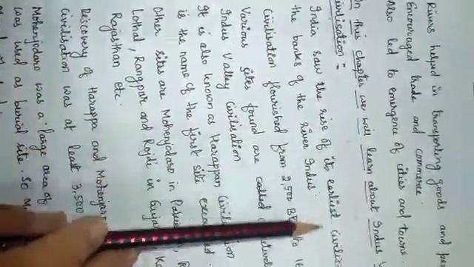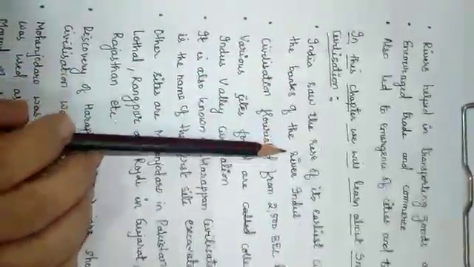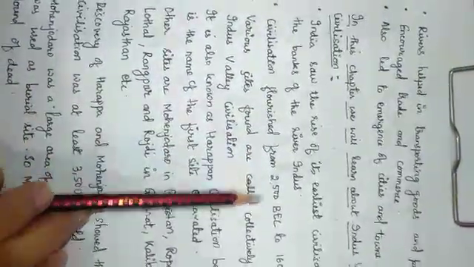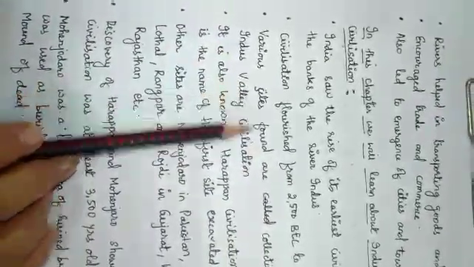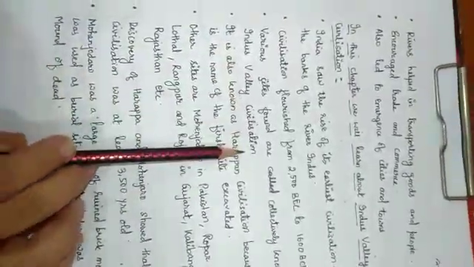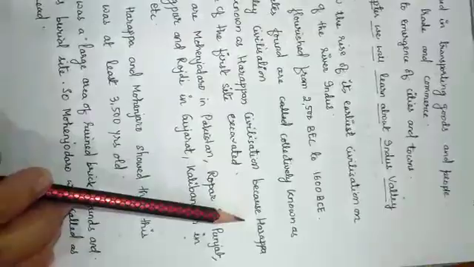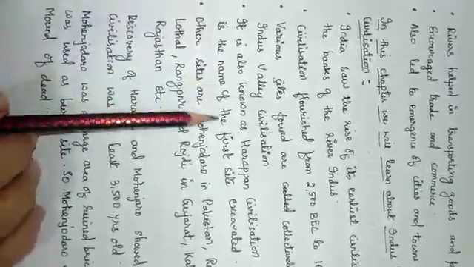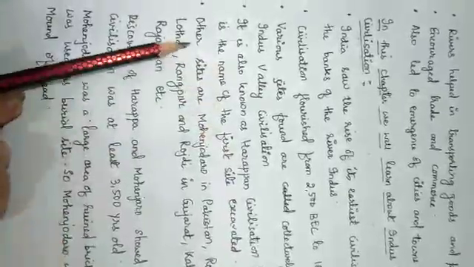India saw the rise of its earliest civilization on the banks of the river Indus. The civilization flourished from the time period 2500 BCE to 1600 BCE. Various sites were found and they are collectively known as the Indus Valley civilization. It is also known as the Harappan civilization because Harappa was the first site to be excavated. That is the name of the first site which was excavated.